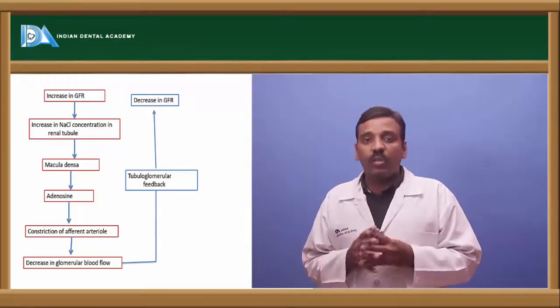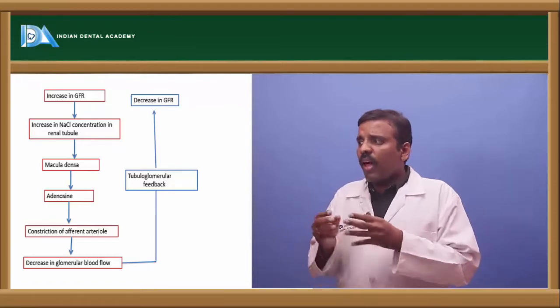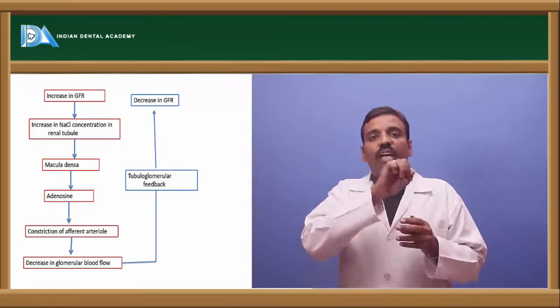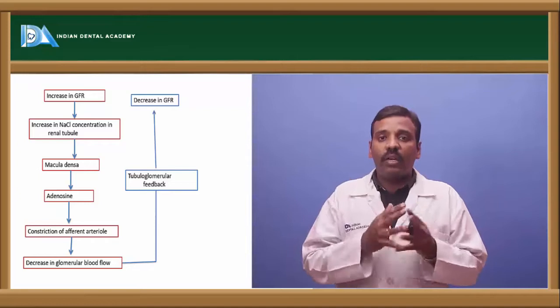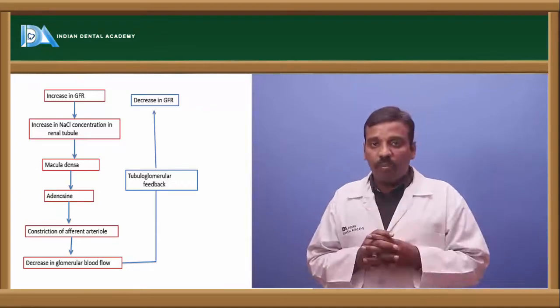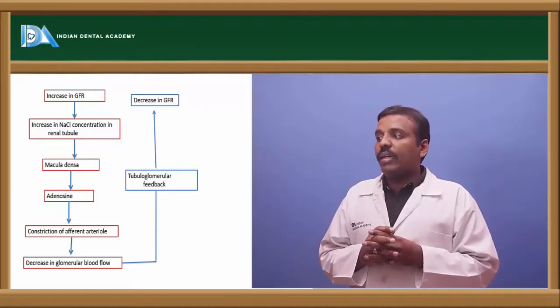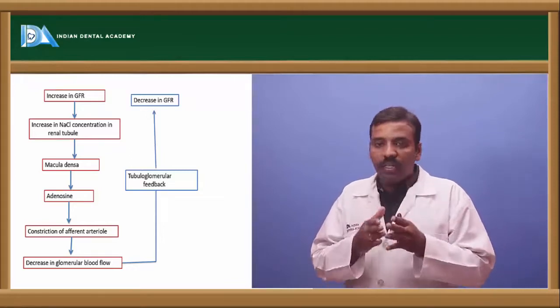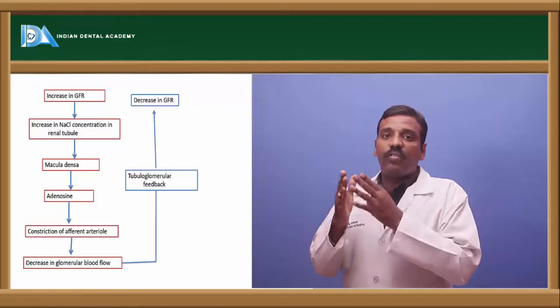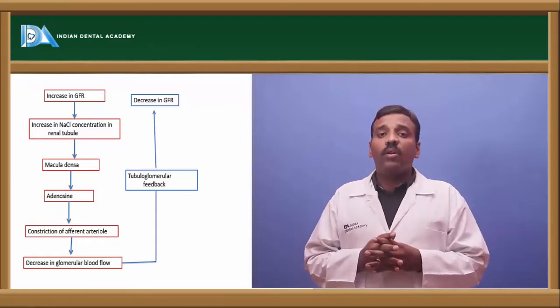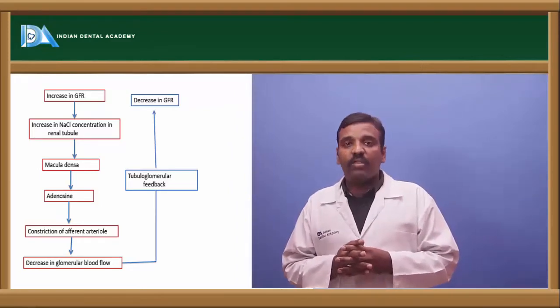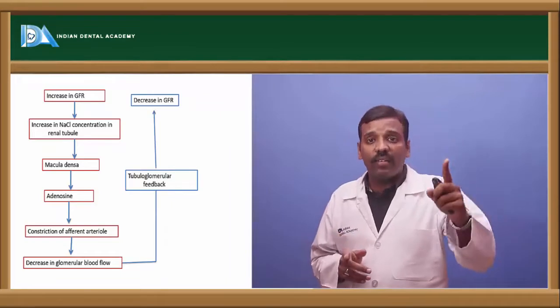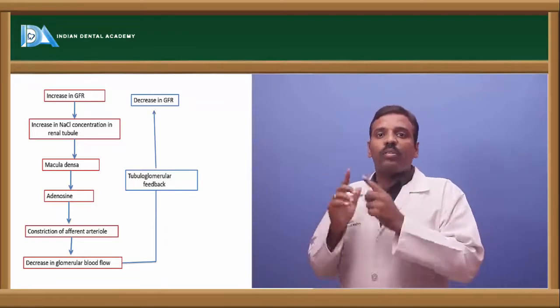There is adenosine release and constriction of the afferent arteriole by the macula densa and juxtaglomerular cells, which decreases the glomerular filtration rate. Finally, this is called the tubuloglomerular feedback mechanism. When the pressure is increased, this process works.